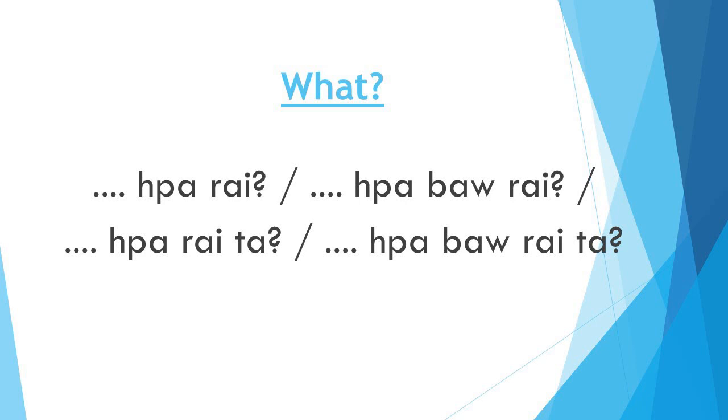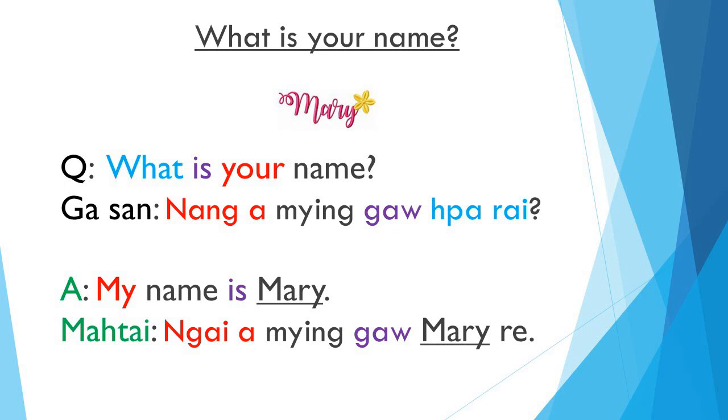Here we are going to learn the what question sentence. The sentence ending with parai or pabot rai or paraita or pabot raita is used to ask what questions. Question: what is your name? Gasan, nang mingo parai. Answer: my name is Mary. Matai, ngai mingo Mary re.